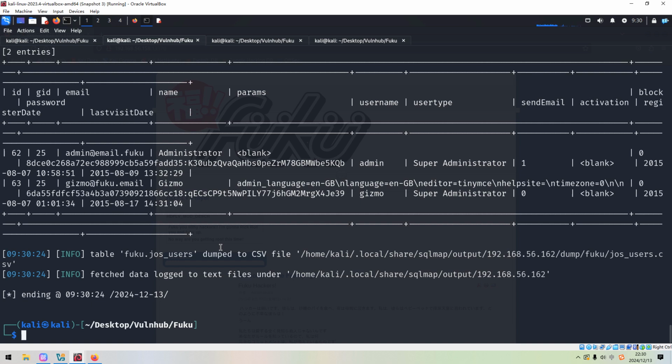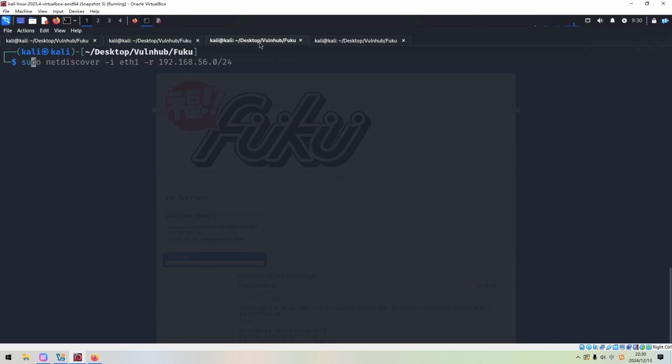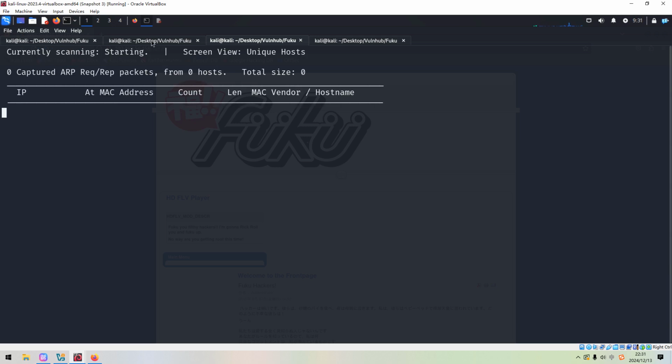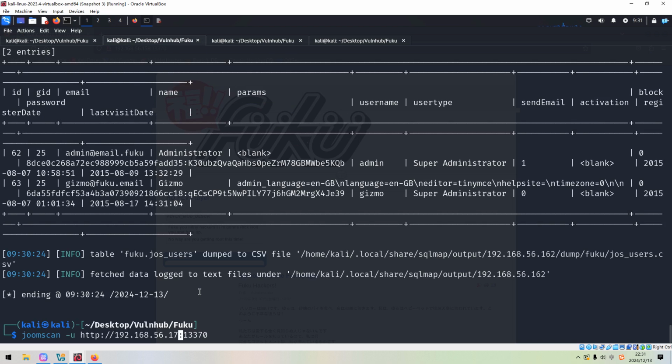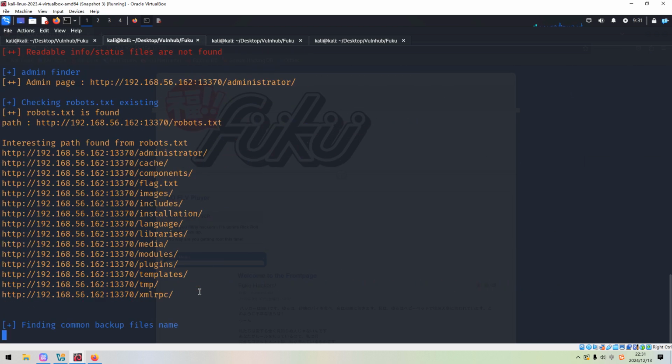So we need to take another way, because we know the target is running the Joomla CMS. So we can use JoomScan to make a particular enumeration. The IP address has been changed, right? Okay, press enter.